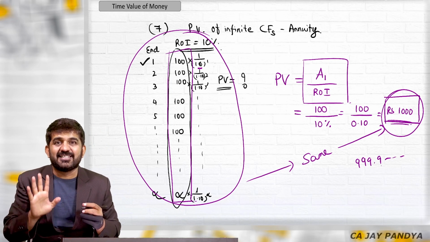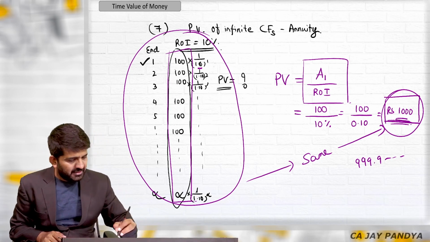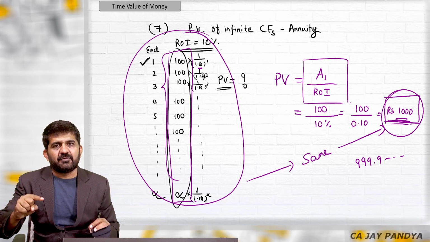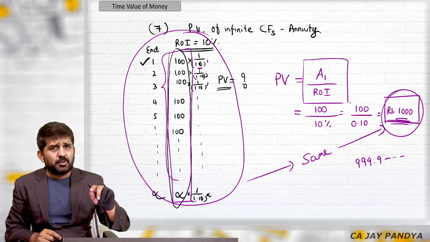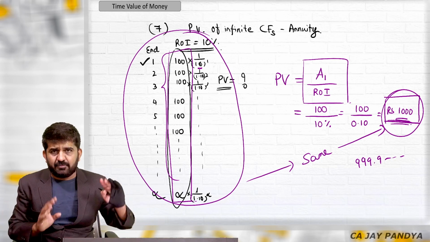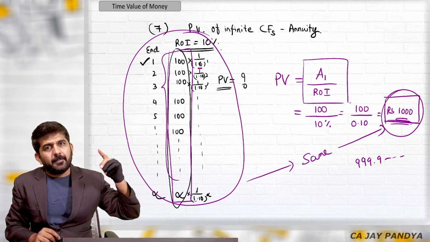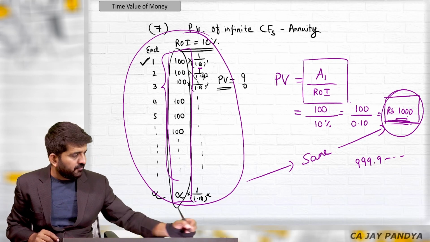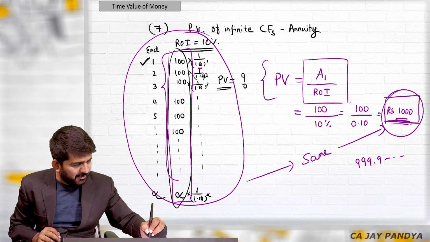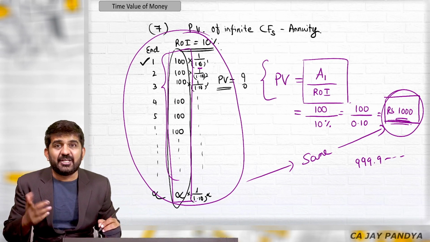So practically your answer is correct. The same thing we do in finding out present value: 1 divided by 1.10 is equal to, for number of years. Here it is infinite, so we have done n numbers of times. GT multiplied by 100. This is how we find out the answer. The answer is 1000, right? So proof number 1 that this formula is correct. Mathematically you can do it.